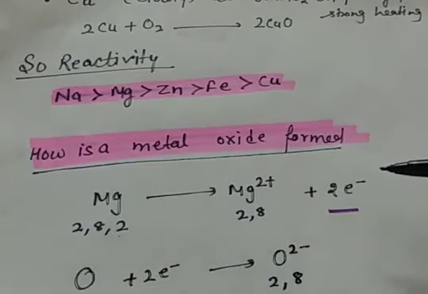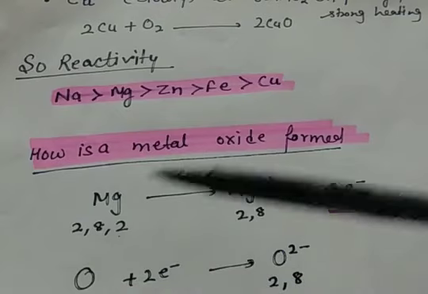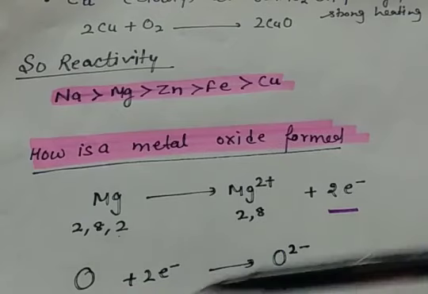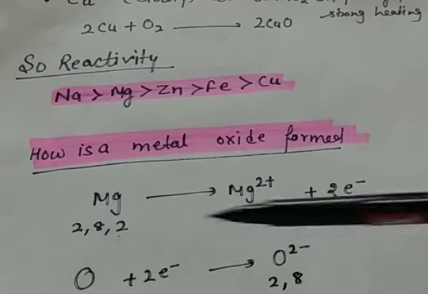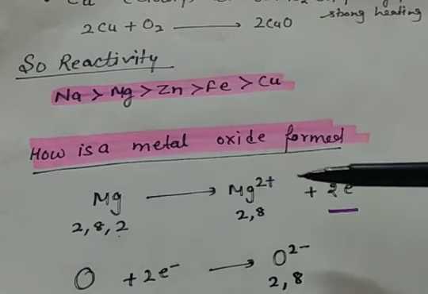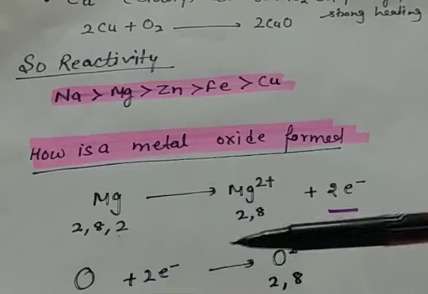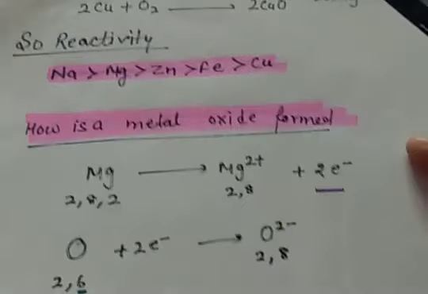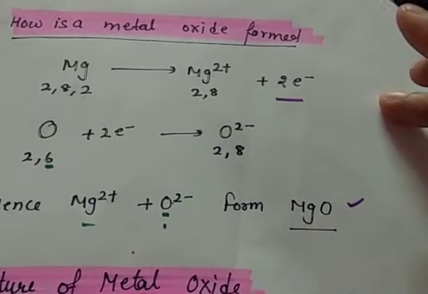So 2 electrons are given out, but oxygen needs 2 more electrons to complete its octet, or to stabilize itself. So it takes these 2 electrons and forms O2-. So here magnesium is getting oxidized as it is losing electrons, and oxygen is gaining electrons, so it is getting reduced. Hence it forms a compound MgO, that is magnesium oxide.